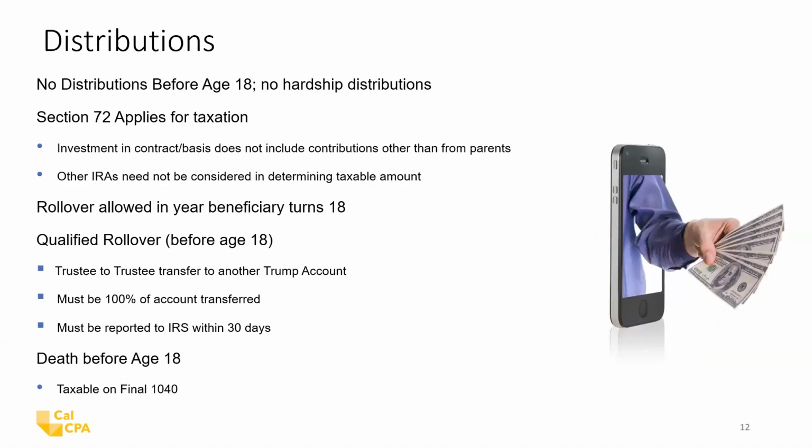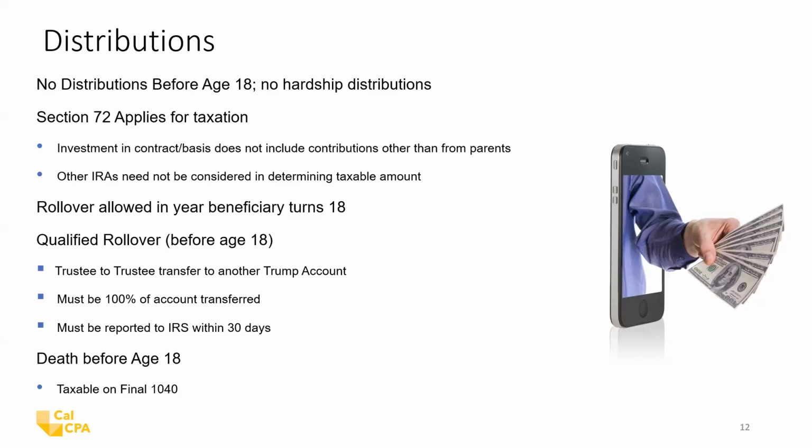So let's talk about the distributions. No distributions before age 18, no hardship distributions. With a 401(k) plan, we have hardship distributions. If somebody really needs the money before age 59 and a half, that's not going to happen here. Section 72 applies for taxation. I mentioned 72(t) is the 10% penalty, but Section 72 is the section that tells us how we pay tax on an annuity where we have some basis.